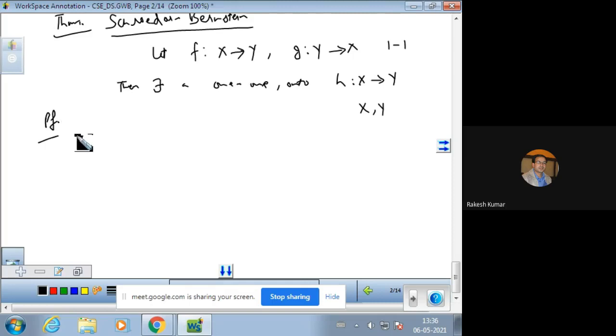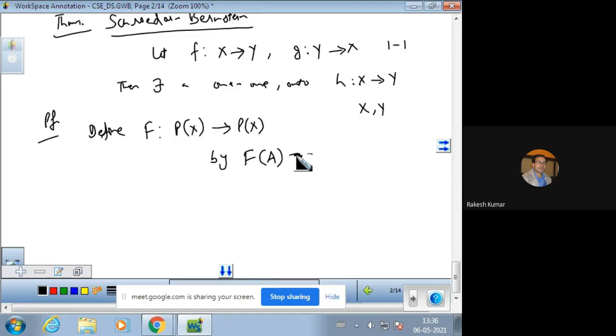So let us prove the theorem. Define a new function, capital F, from the power set of X to the power set of X. The power set of X means all subsets of X. So this is F of A, where A comes from the domain set, meaning A is a subset of X. It is defined as X minus g of (Y minus f of A), for all A that are subsets of X. This is the definition given by this function.